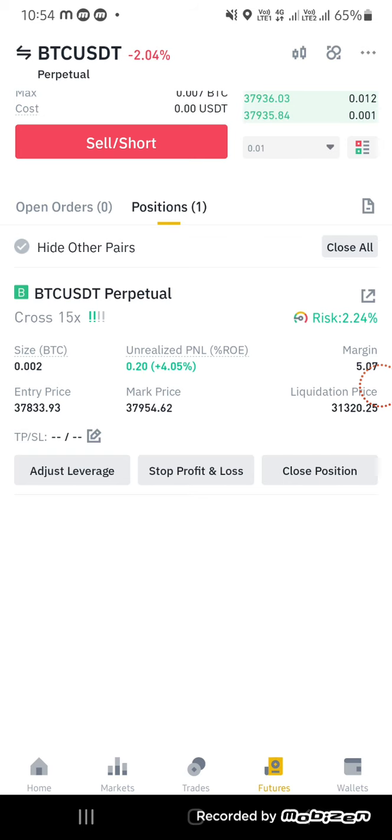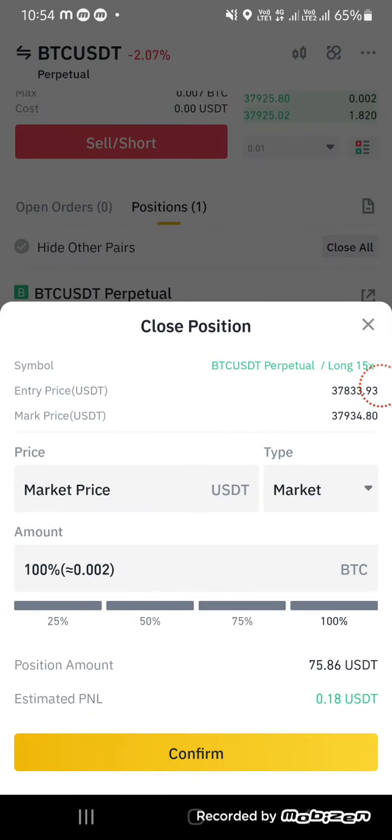So guys, in another video I will show you how I post a signal, and I will also buy in front of you, and I will show you how to maintain stop loss and take profit. In this video I have just given you an intro on stop loss, take profit, and how to adjust leverage. Now, if you want to close this position, I can close it by clicking 25% of the position to be closed, or 50% of the position to be closed.